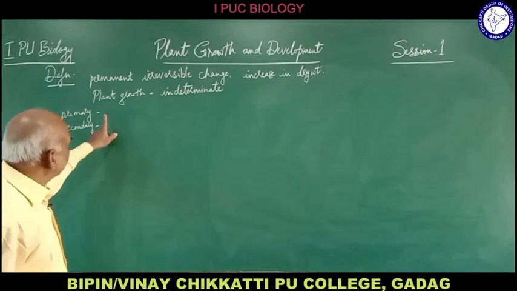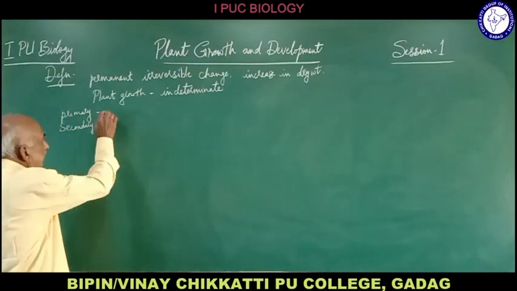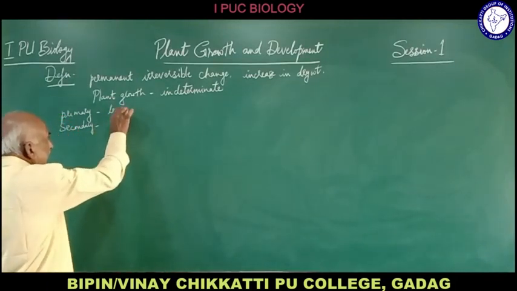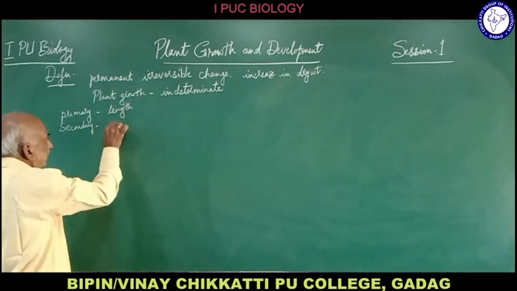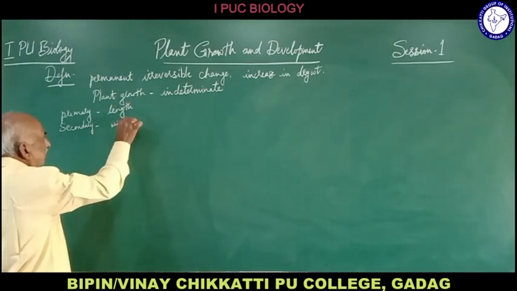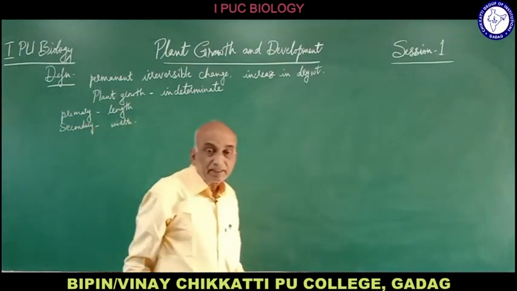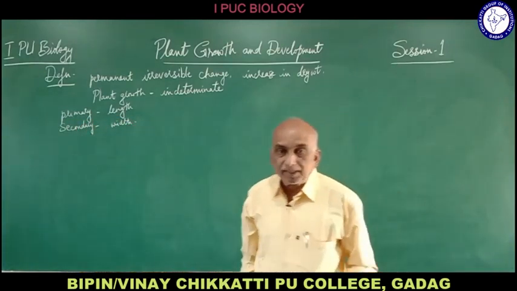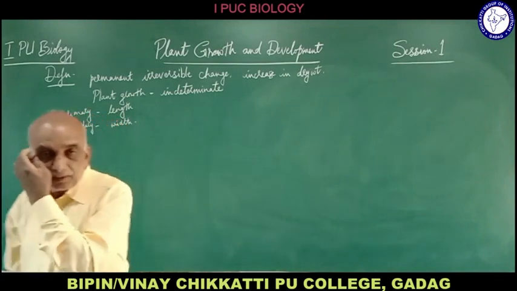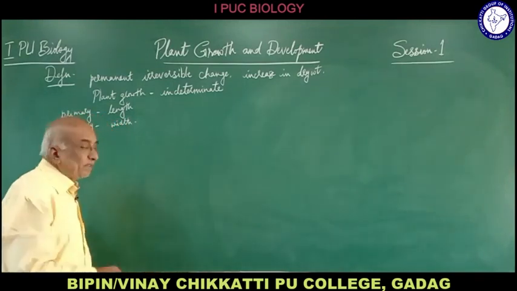So there is increase in the size of the plant body. Now secondary growth means increase in the width of the plant body, increase in the thickness of the stem. This is brought about by the lateral meristem.